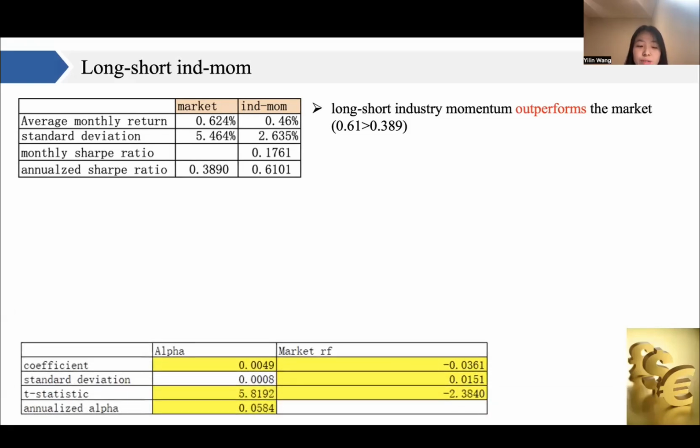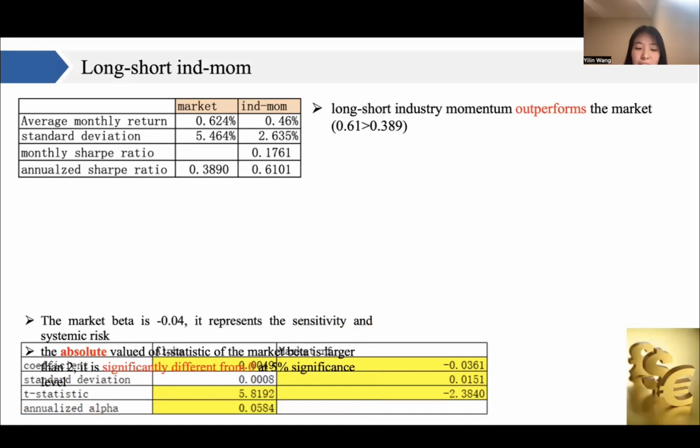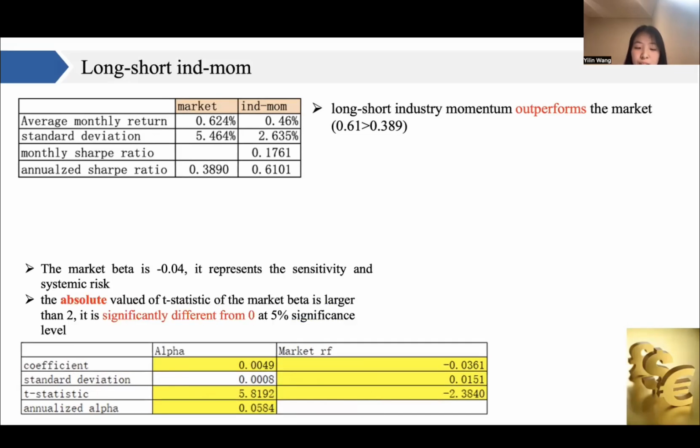From this table, we knew that the market beta is negative 0.06. It represents the sensitivity and systematic risk, and the absolute value of the T statistic of it is larger than 2, so it is significantly different from 0 at the 5% significance level.